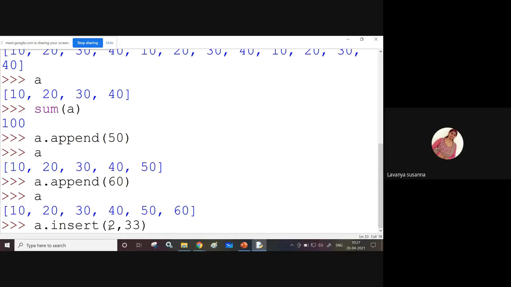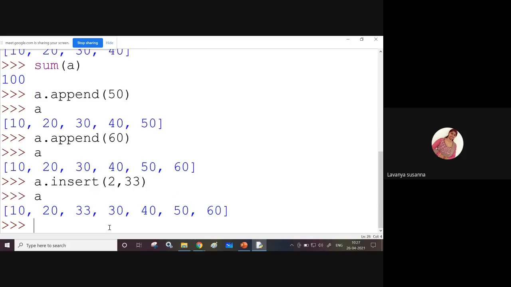You would be writing lengthy code in C language. Here, just use the insert function if you want to insert some value at some index. Second index: see here, I am displaying a. 10 occupies the 0th index, 20 occupies the first index, 33 occupies the second index. It's very simple. List variable dot insert: in this list a, it is inserting 33 in the second position.